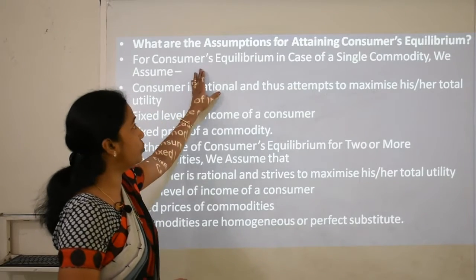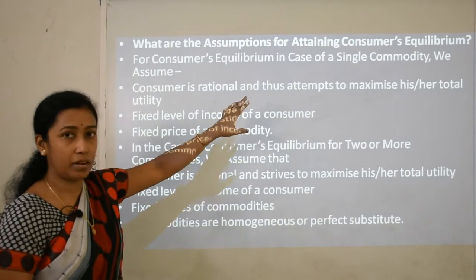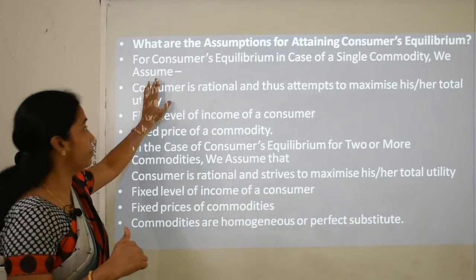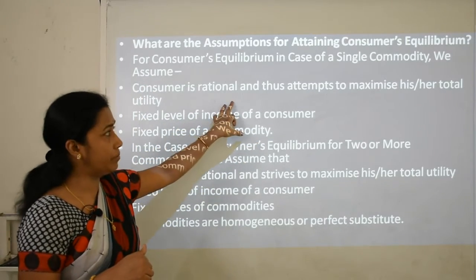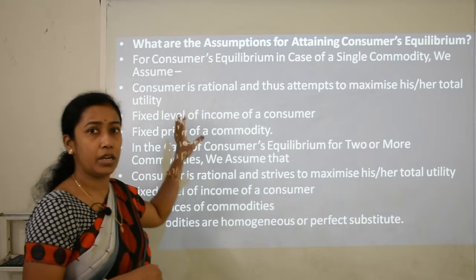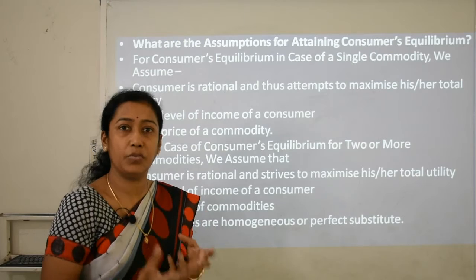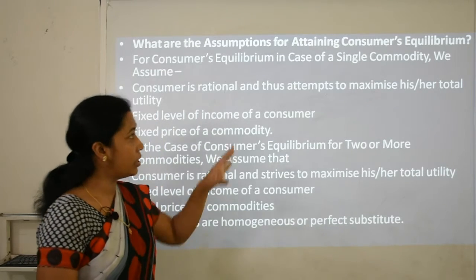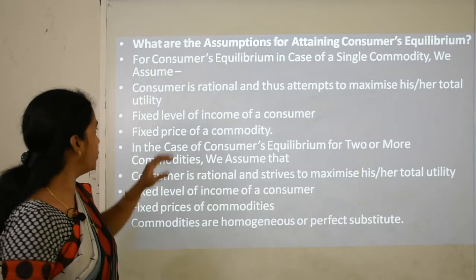So for consumers equilibrium in case of a single commodity, that means when he consumes a single commodity, we assume that the consumer is rational and thus attempts to maximize his or her total utility. That means the consumer is very rational about what kind of goods he wants to purchase or where he wants to put his expenses, in order to maximize his total utility.